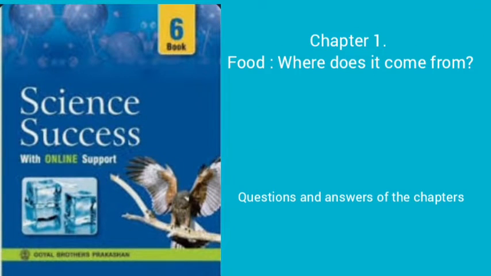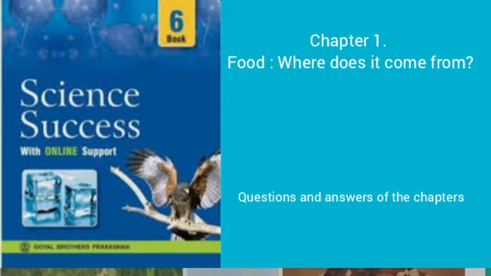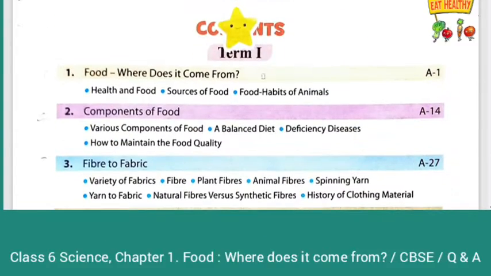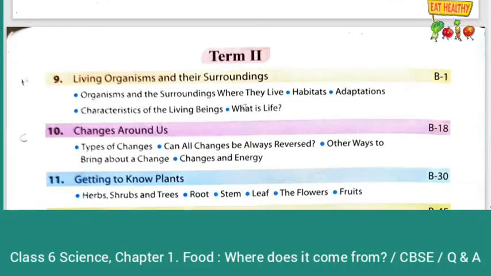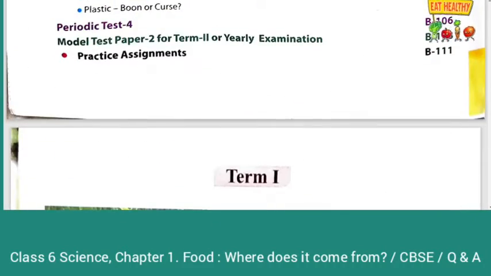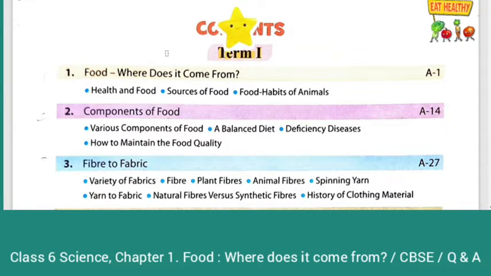Hello students, this video is about question and answers of first chapter. Term 1 consists of total of 8 chapters and term 2 is also consisting of total of 8 chapters. Here we will see question and answers of the first chapter, that is food, where does it come from?